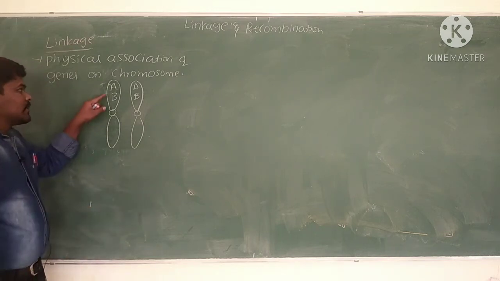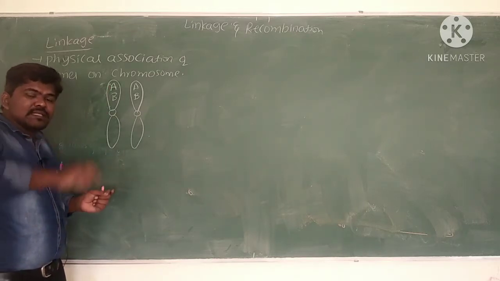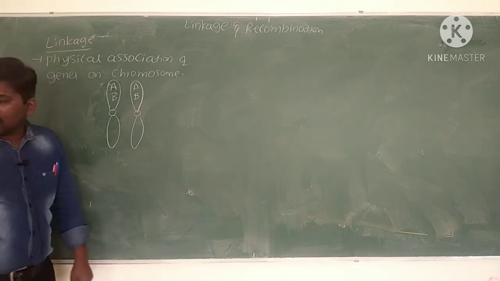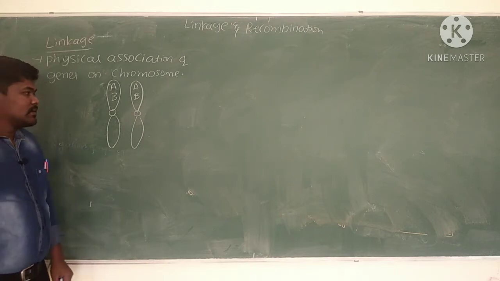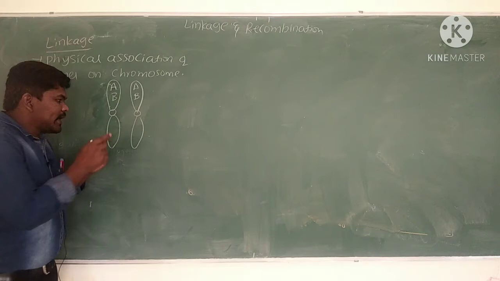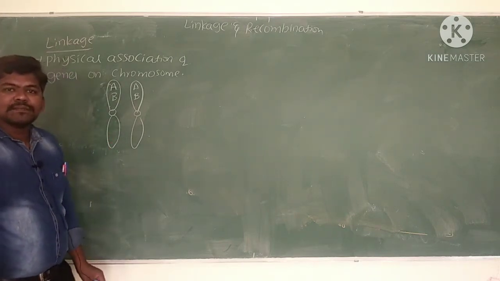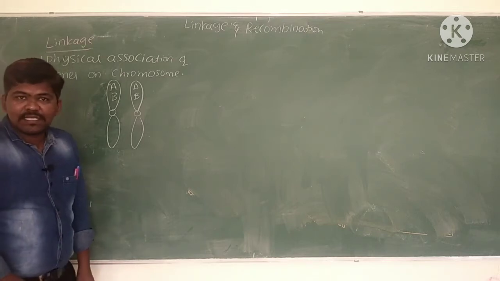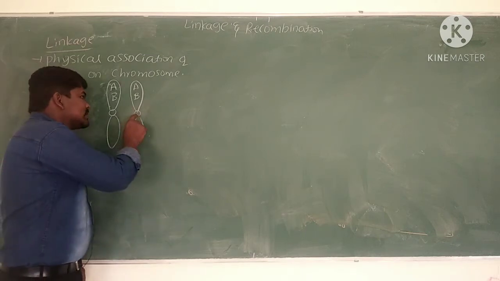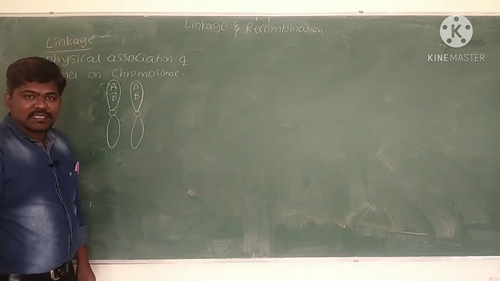In linkage, if the A and B genes are linked genes, they avoid dissociating, they avoid segregating, they avoid separating in the next generation. According to Mendel, what happened? Inheritance of one gene does not depend on inheritance of another gene, but in linkage, both genes are transferred as they are into the next generation.